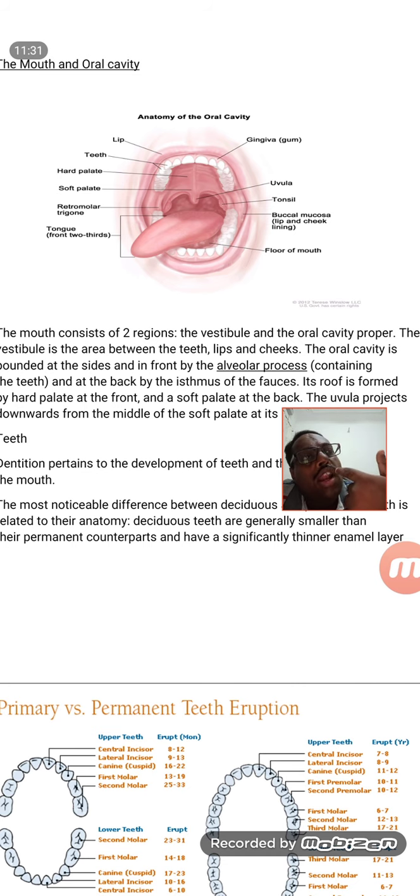And the oral cavity proper means whatever is inside that. And if you see here, our cheek and lip are attached together here. This is known as a frenulum, where it is attached. Frenulum means bridge. That's all. These two are attached with a frenulum.